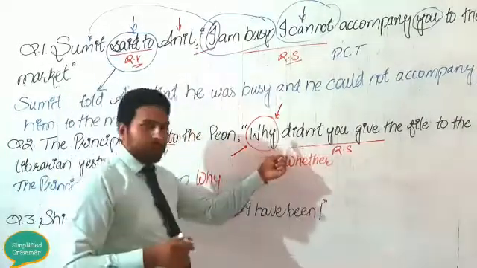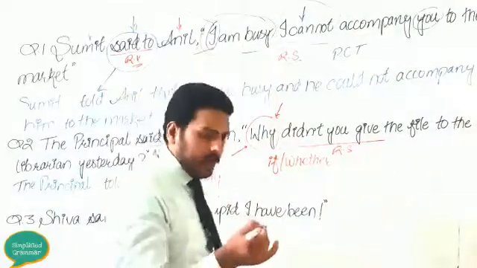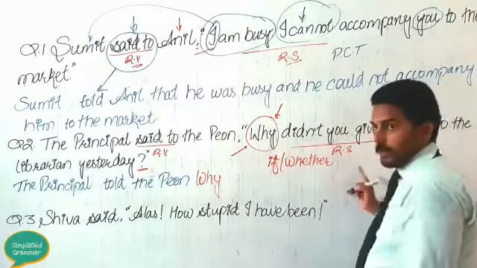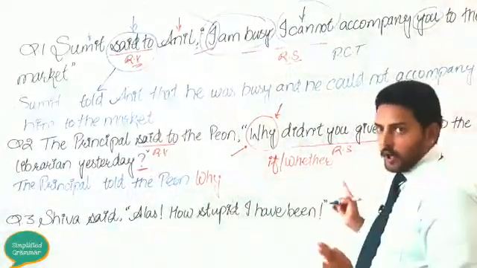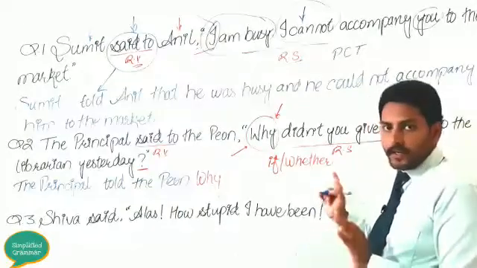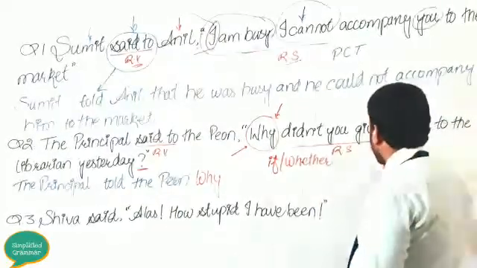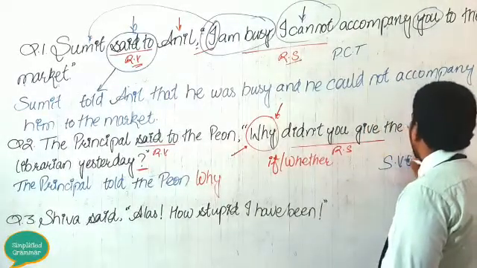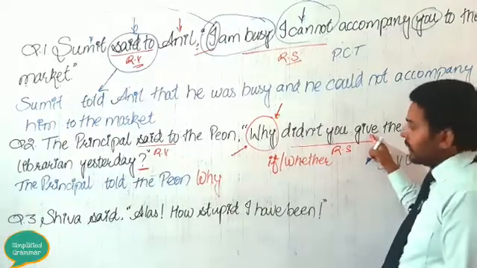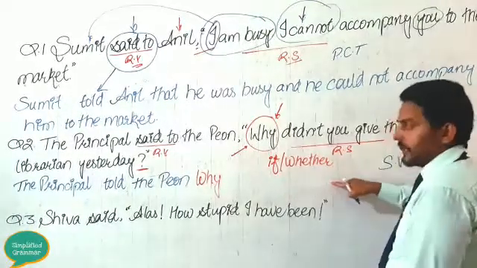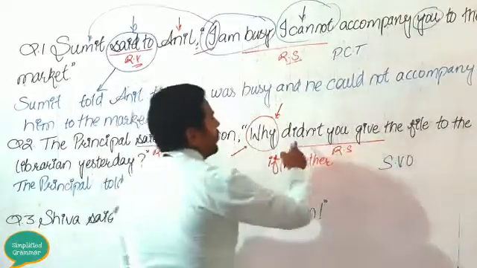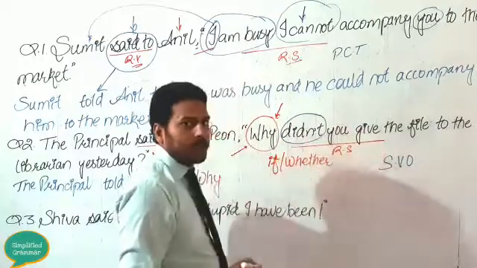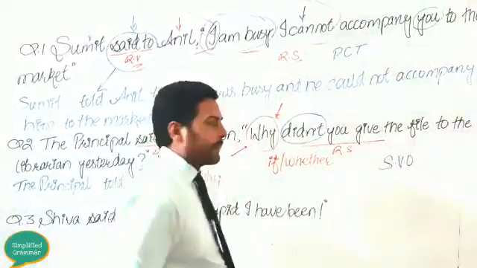Okay, now see, listen carefully, the interrogative form given in the direct speech will not be as it is there in the indirect speech. You need to change it in the indirect speech according to the SVO. This means the interrogative form will change into assertive form. Look at "Did you", where we use "did not" in the simple past tense.